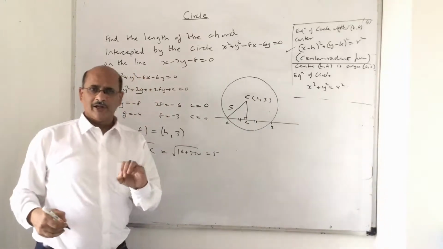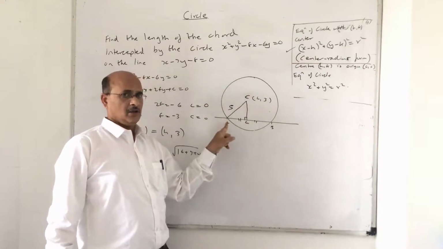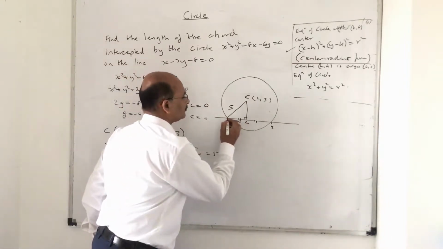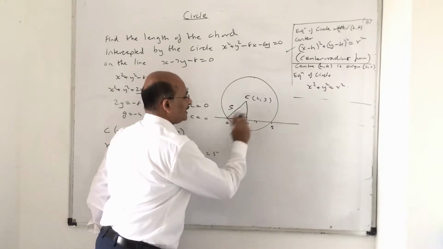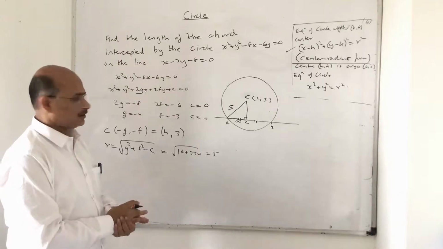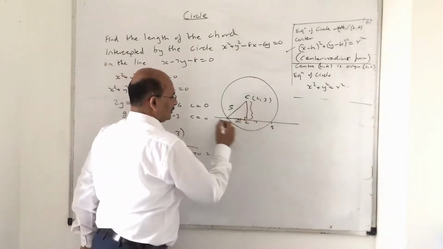Now see, the point here is that we have to find the length of the chord intercepted by this circle. Right? But if you can find this distance, say A, then double it, you will get the complete chord AB. Right? Okay. How do I do that? Can you find this distance? This line you already know.